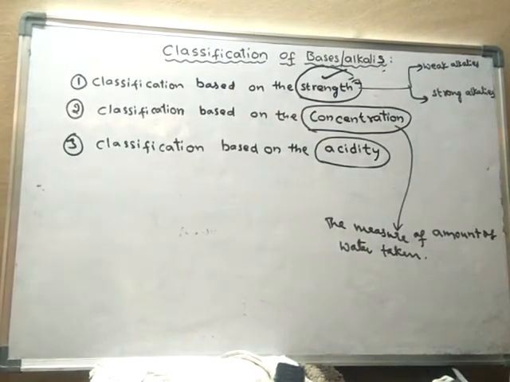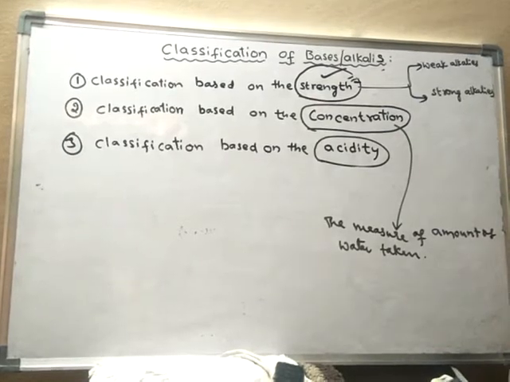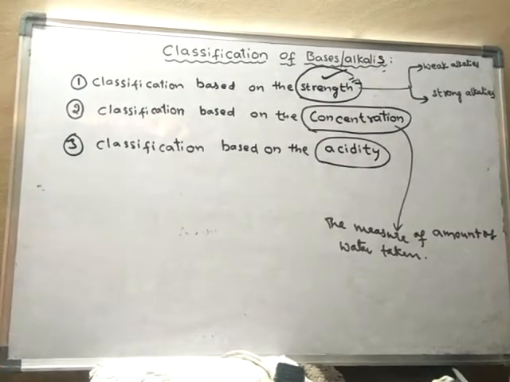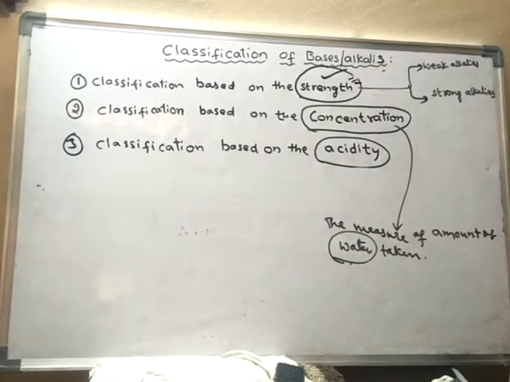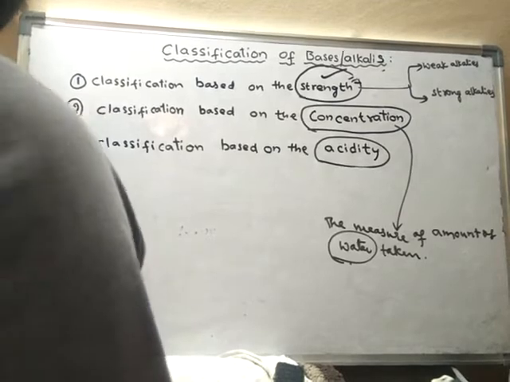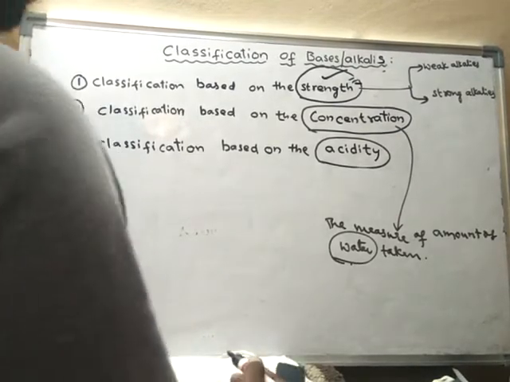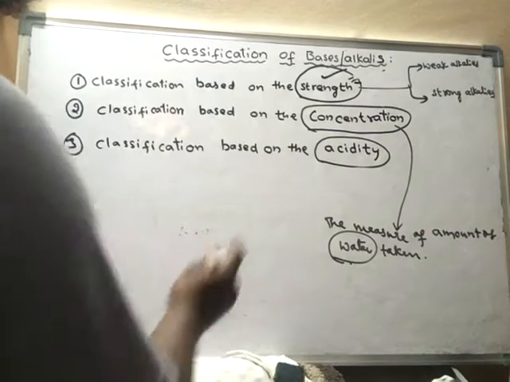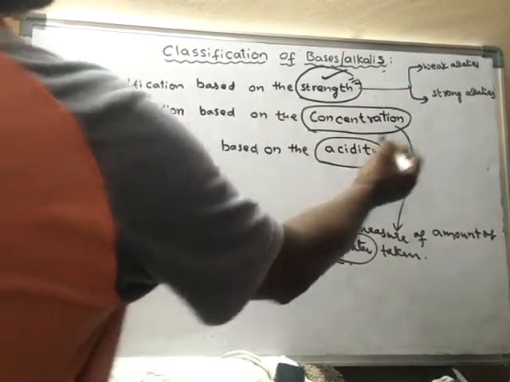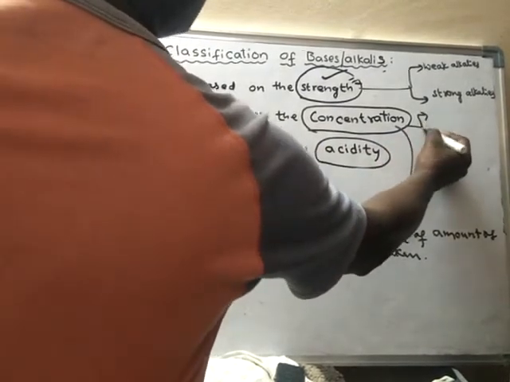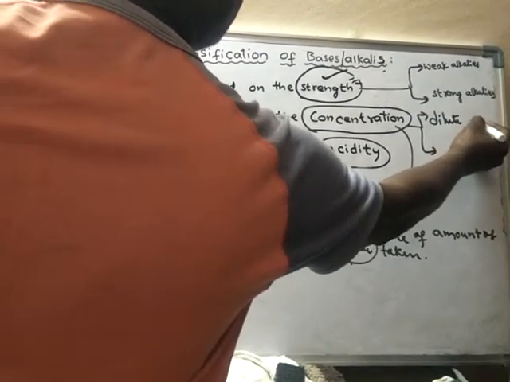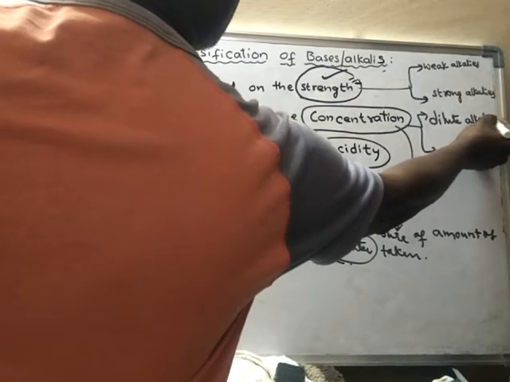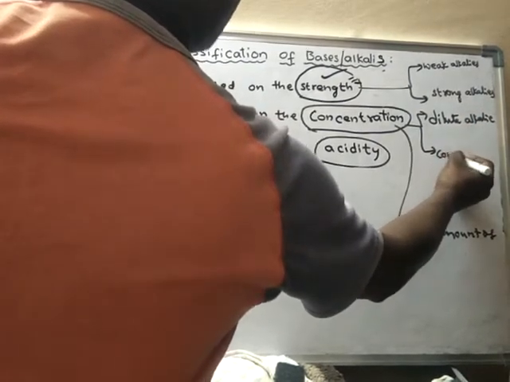If water is more in the alkali solution, then such an alkali is said to be a dilute alkali. So based on the concentration, alkalis are again divided into two types. What are they? Dilute alkali and concentrated alkali.